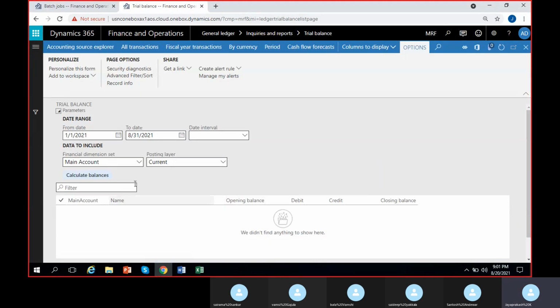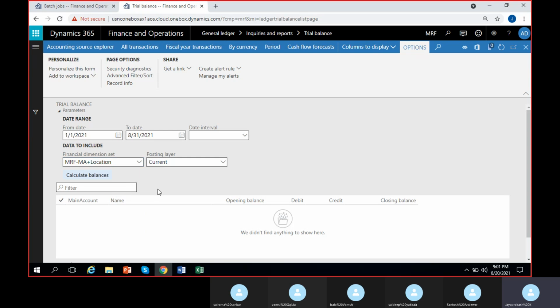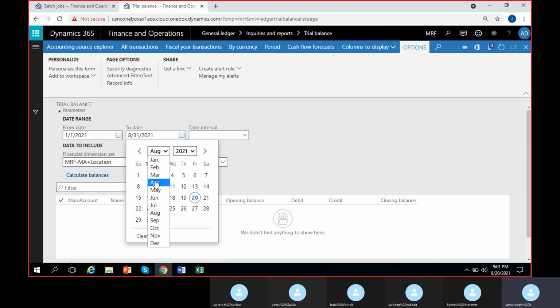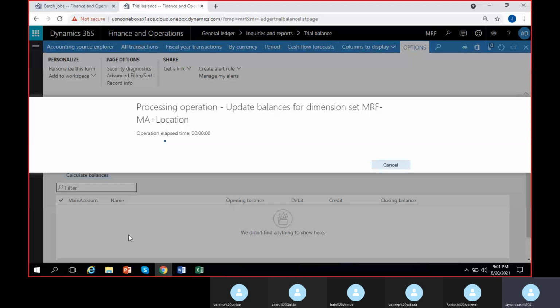Now we can run it for MRF location directly. Going to MRF, we can see trial balance. I can use my MRF main account plus location. Here you can see the right combination, main account plus location, starting from January 2 until the end of December. I'll select OK. Yearly trial balance, calculate balances.